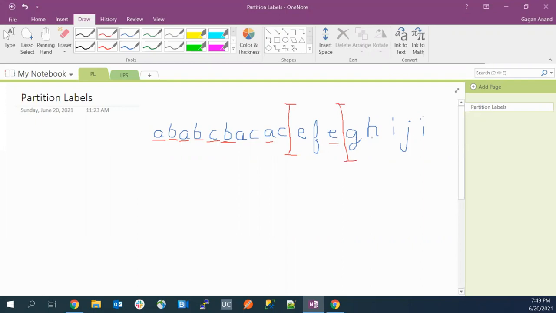Now for G, we don't have any occurrence of G further, so we can create the partition here because there is no other element in this section. For H, same procedure. For I, now for I, we have a second occurrence at the end. So can anyone confirm in the chat that what will be the partition? Where I have to put the partition? Hope you guys have understood the question, I guess. Just ping in the chat.